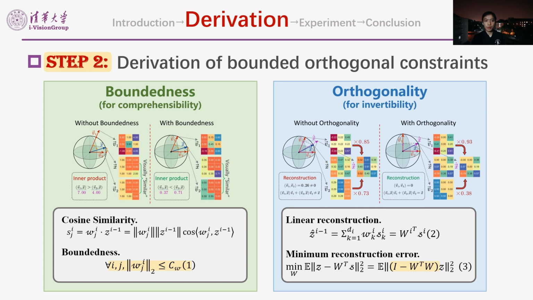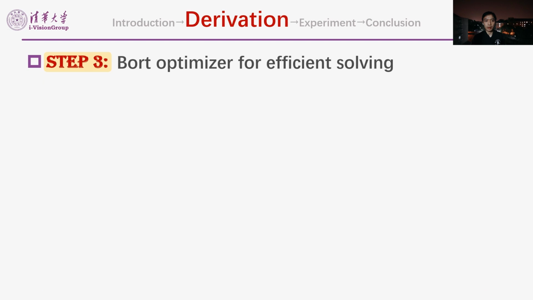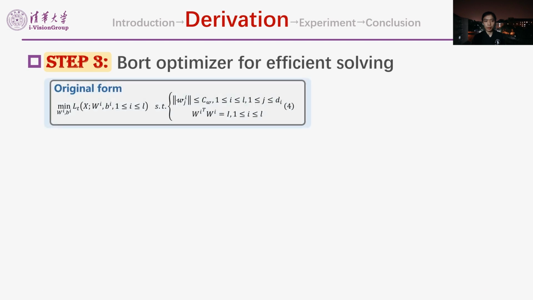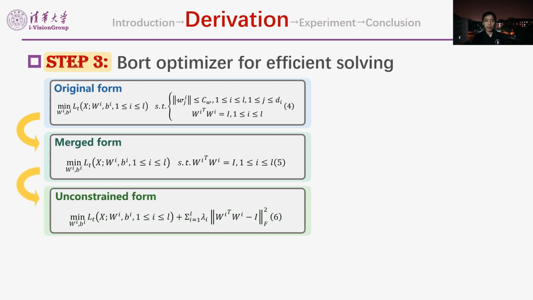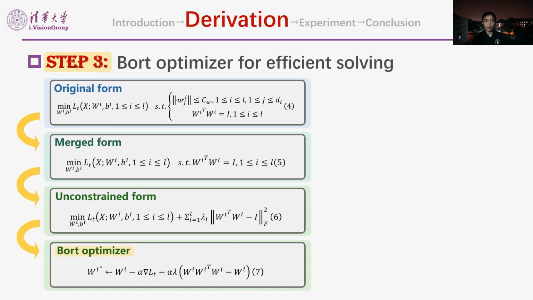Subsequently, we attempt to combine the standard descent algorithm with bounded orthogonal conditions. The original form is equation 4. We found that the two conditions can be merged into one. We then rewrite it to an unconstrained form by utilizing the Lagrangian multiplier. Finally, we get Bort as equation 7. For convenience, we set all lambda i to be equal.